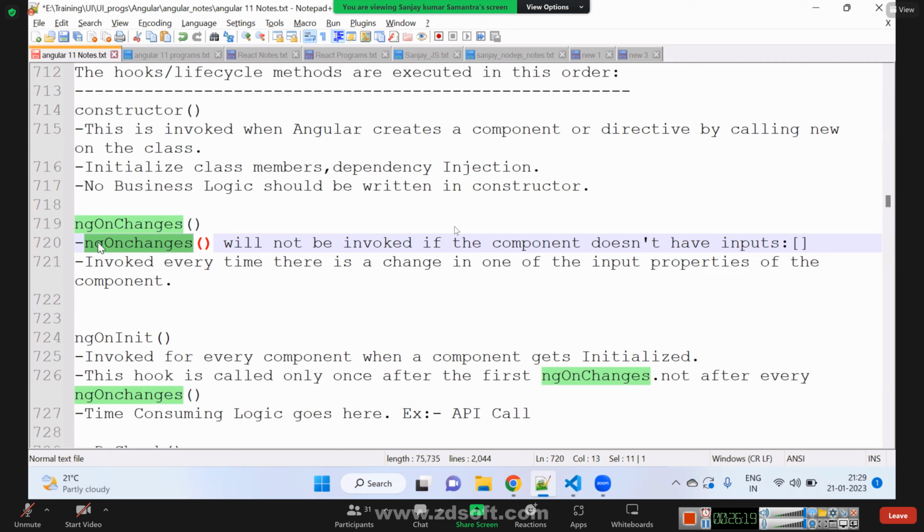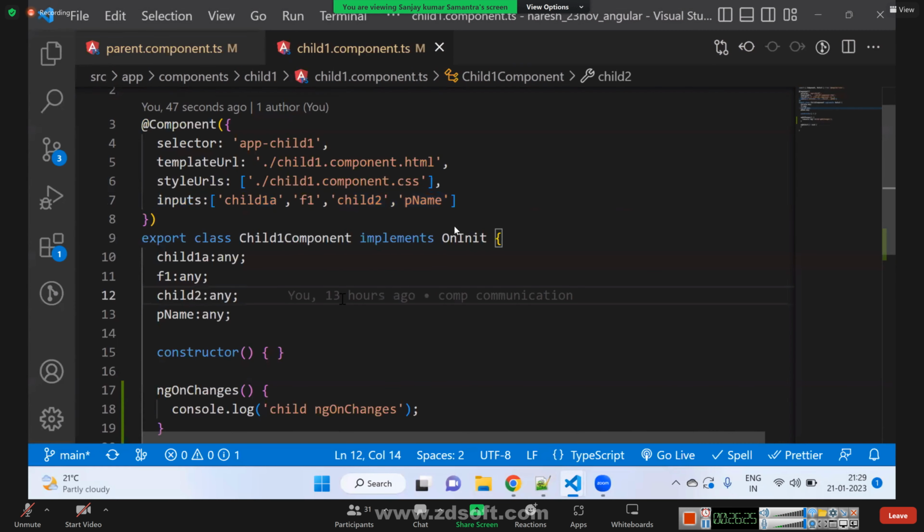Yes. Input means @Input and the inputs array, right? Not the HTML input. Input means not HTML input. This inputs array and @Input. Okay, got it.